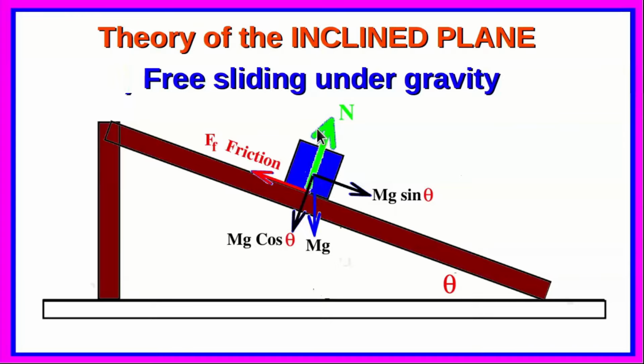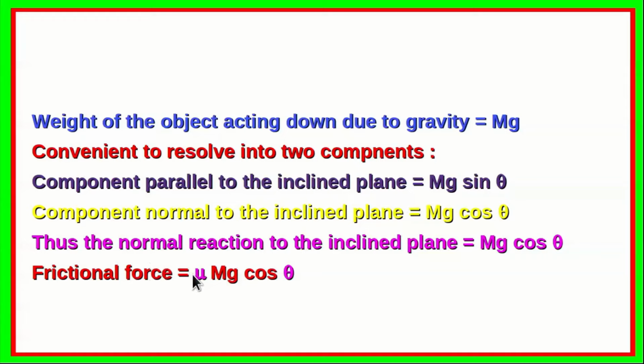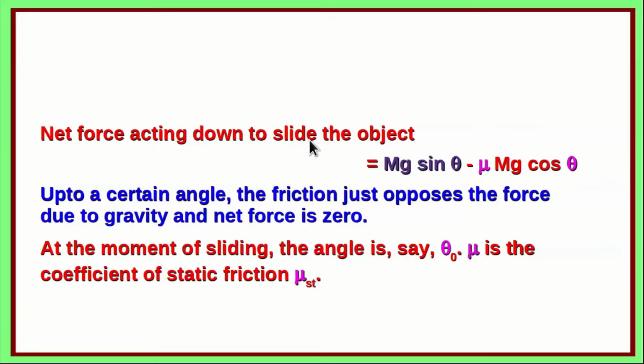So the normal reaction N in this case will be equal to the component perpendicular to the plane, that is mg cos theta. So the frictional force Ff will depend on mg cos theta. So actual frictional force will be mu mg cos theta, mu times the normal reaction. Therefore the net force acting on the object in order to slide it is equal to mg sin theta minus mu mg cos theta. That is the parallel component of gravitational force less the frictional counterpart.